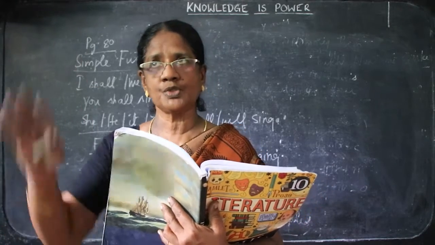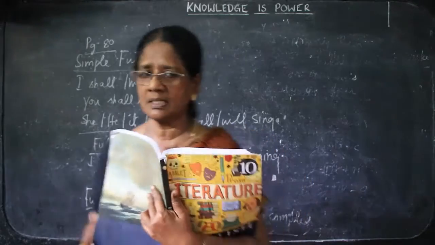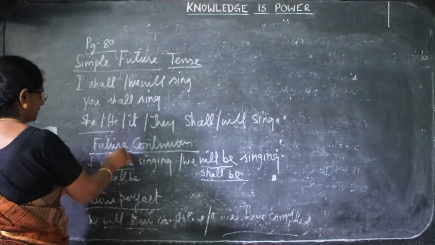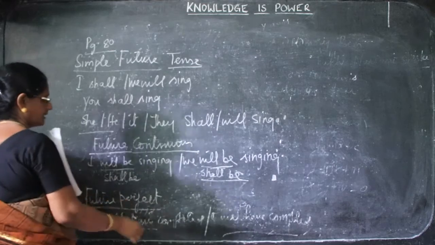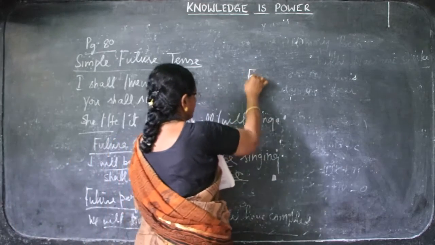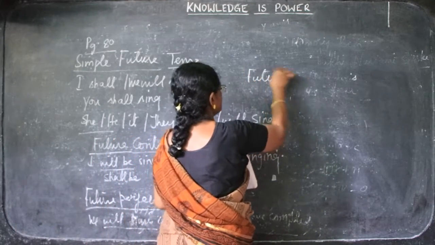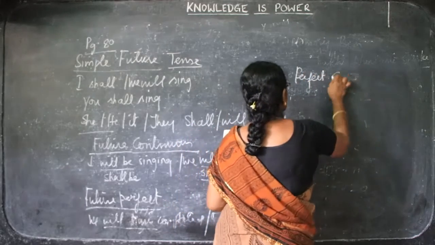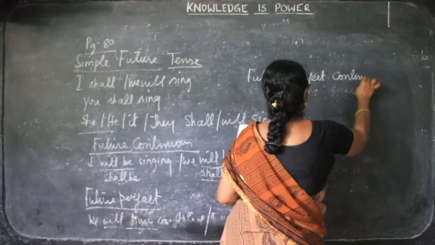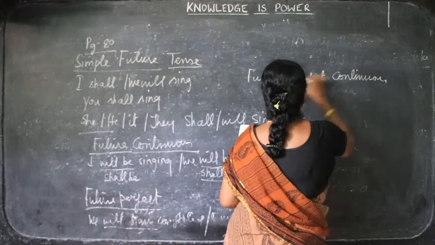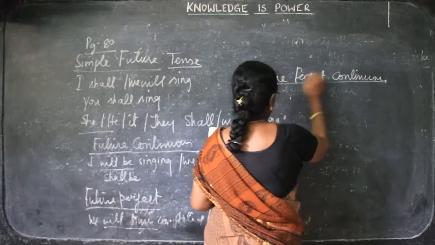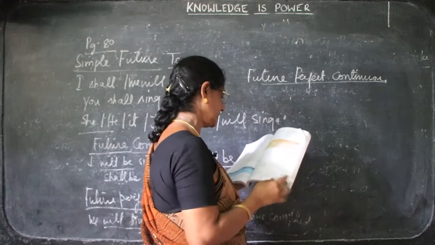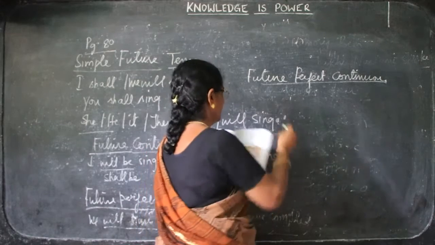Now in that simple future we have the four categories, that is simple future, future continuous, future perfect and future perfect continuous. Why did I not write this? Because this is not in use at present. Future perfect continuous tense is not in use at present, but even then we will have to write that and you will have to know about that.